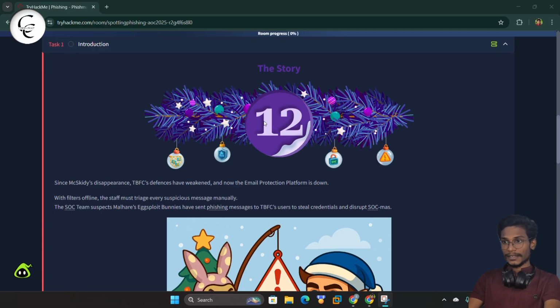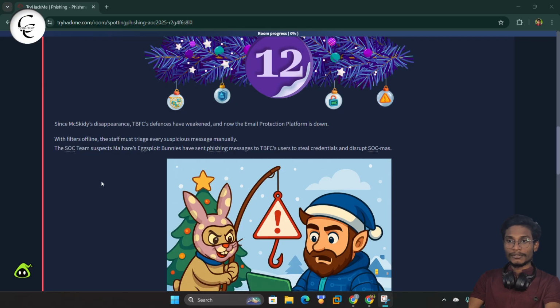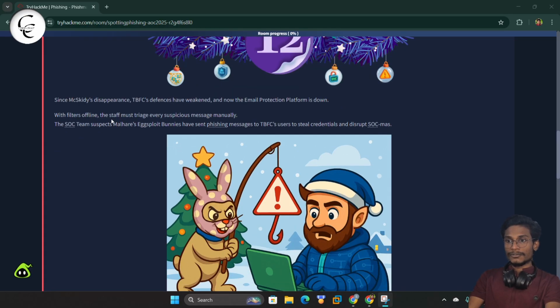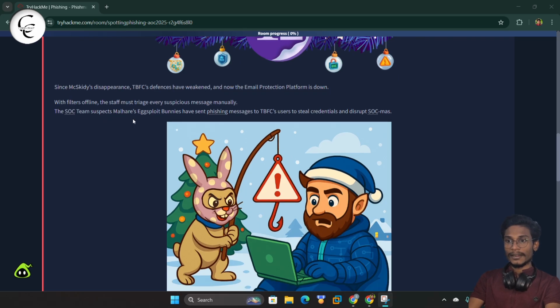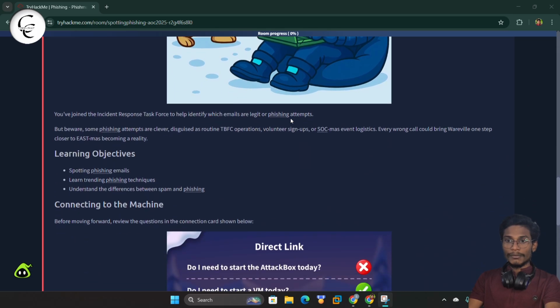So guys, here basically the story is like, since MaxKitty's disappearance, TVFC defenses have weakened and now the email protection platform is down. With the filter offline, the staff must trace every suspicious message manually. The SOC team suspects malware. Exploit bunnies have sent phishing messages to TVFC users to steal credentials and disrupt SOC-mas. So here we will work as the SOC analyst or the SOC team member of TVFC company, and we have to find the phishing emails.